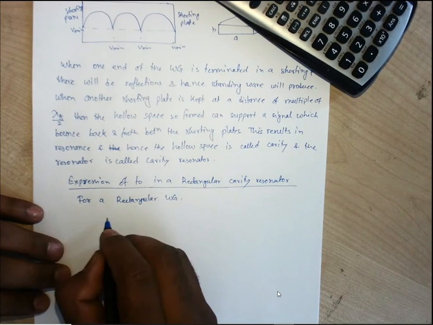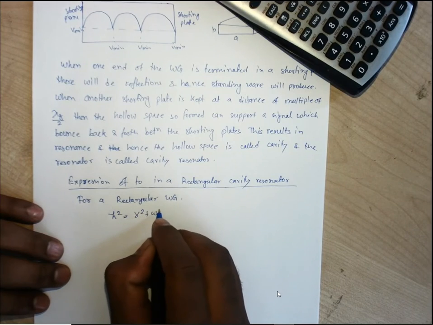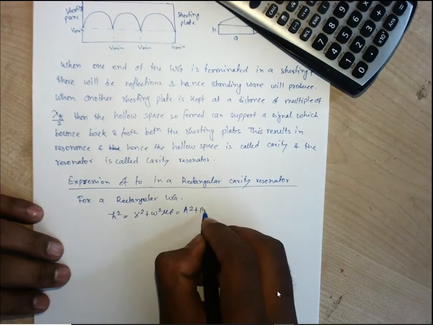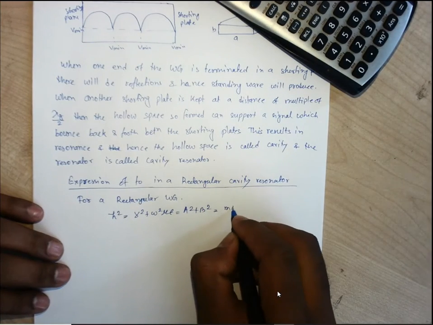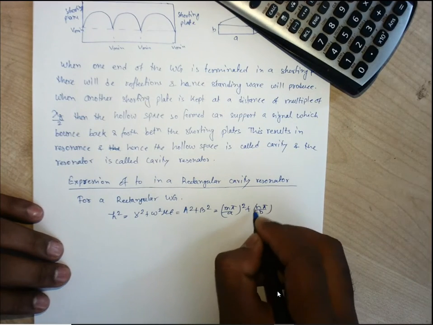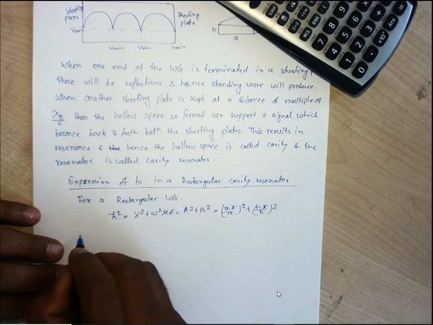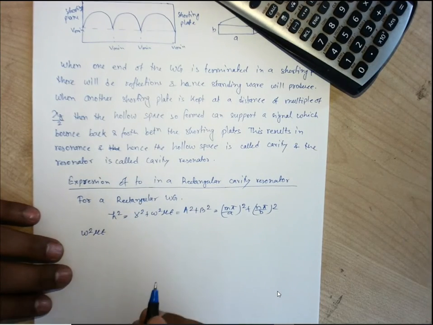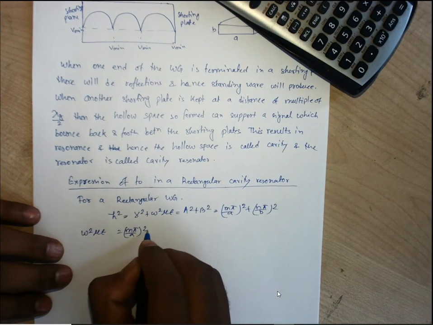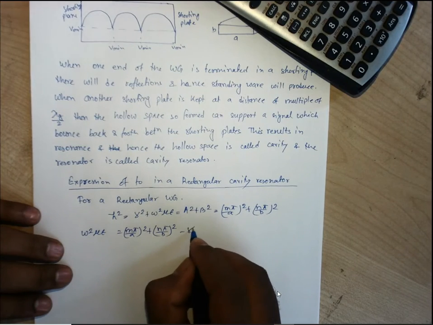For a rectangular waveguide, we have found h square was gamma square plus omega square mu epsilon, which was a square plus b square, which was m pi by a whole square plus n pi by b whole square. So this omega square mu epsilon can be written as m pi by a whole square plus n pi by b whole square minus gamma square.